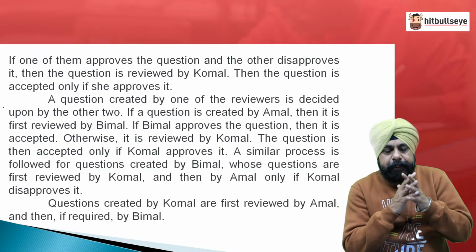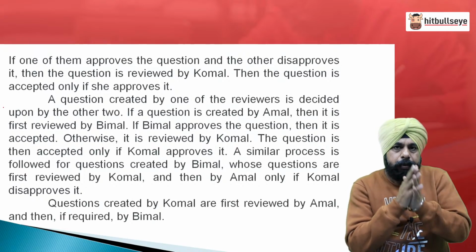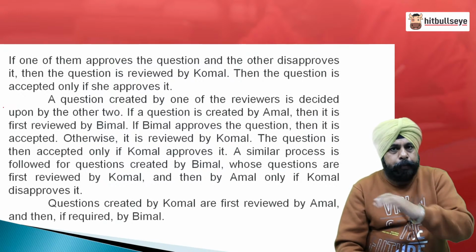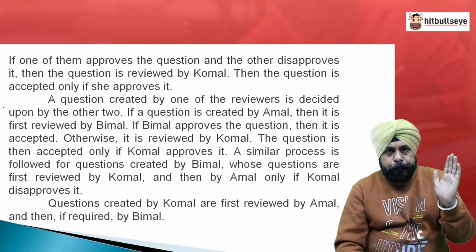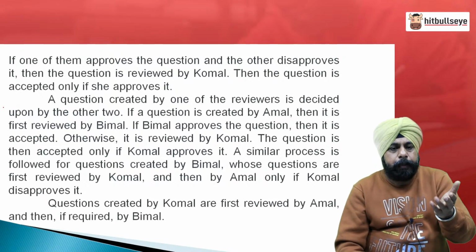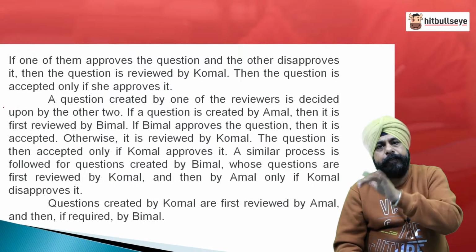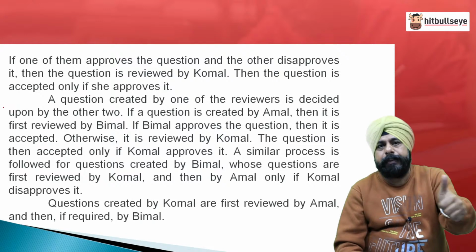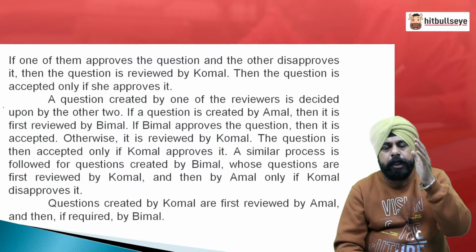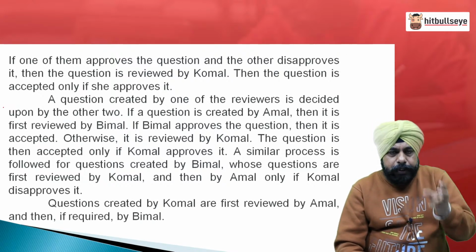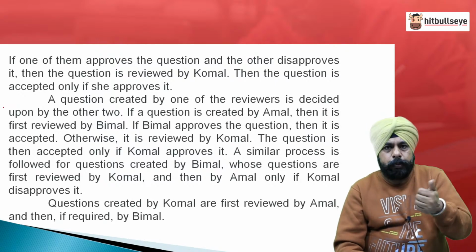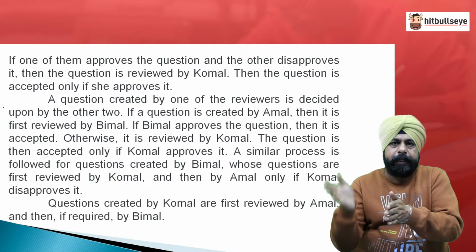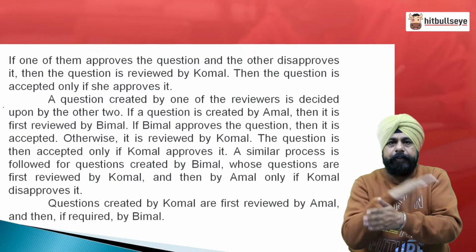So, if it is created by SMEs, first A then B, two are a must. Both approve, accepted; both reject, rejected. If one of them approves and the other disapproves, then it goes on to K and his final decision: if he accepts, it gets accepted; if he rejects, it gets rejected, for SME-created questions. If created by reviewers, every question at the most goes to two people. The first one in the sequence A, B, K. A creates, B first and then K. B creates, K first and then A. K creates, A first and then B.